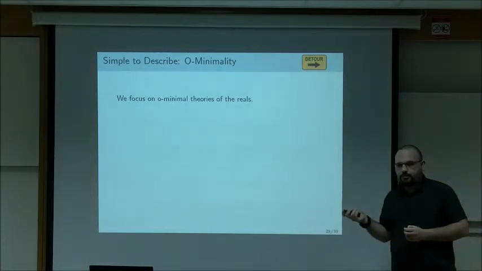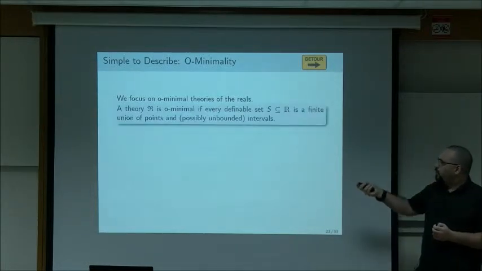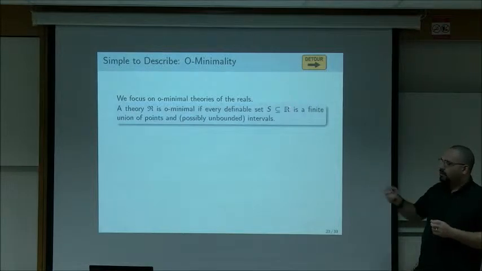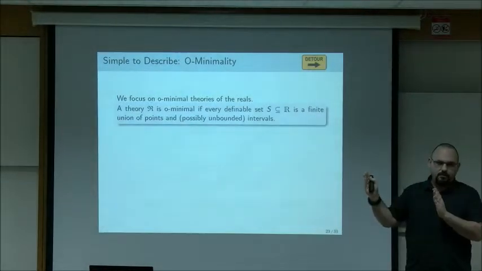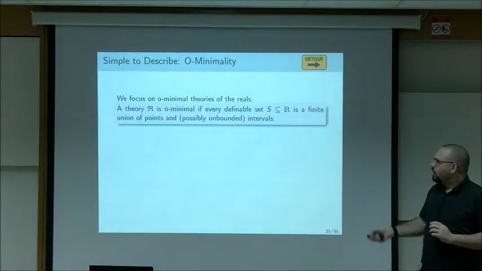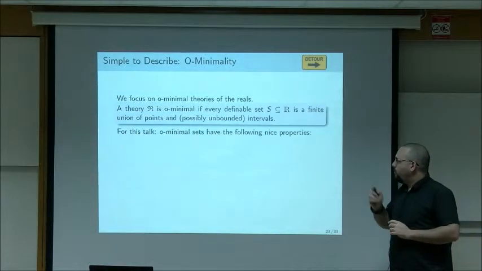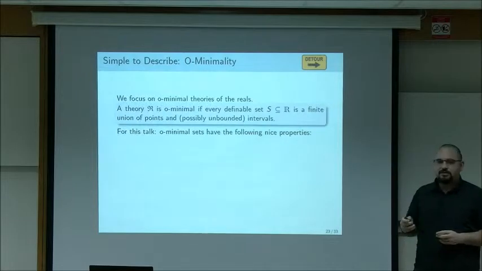What are O-minimal theories of the reals? Formally, a theory is O-minimal if every set that you can define on the real line consists of a finite union of points and intervals. The intervals could be unbounded. If you don't completely follow that, don't worry. Whenever I say O-minimal, you can just think nice sets.